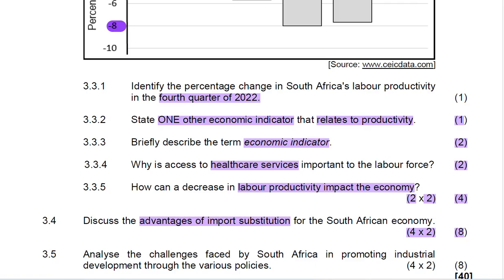Reduced import have a positive effect on the balance of payment, as it reduces the current account or trade deficit. I always say the main thing that a country or any country strives for is a balance of payment surplus. What does it mean? It means you are importing less and exporting more.